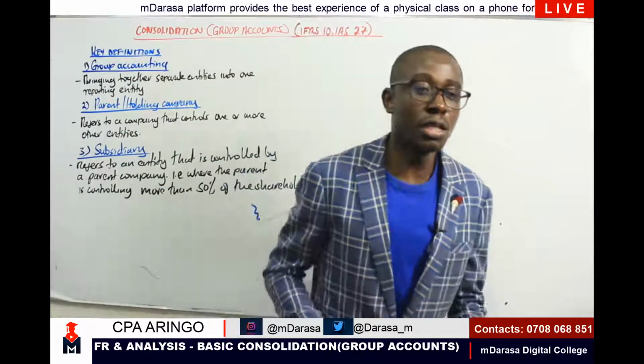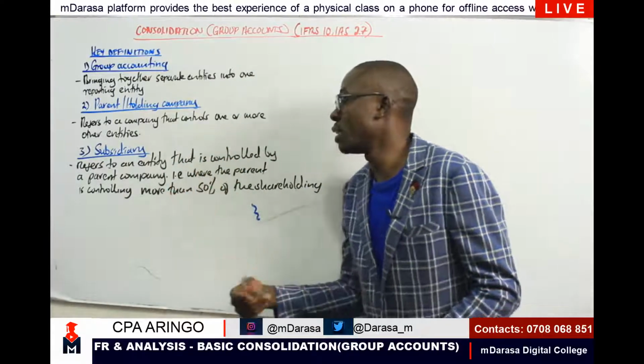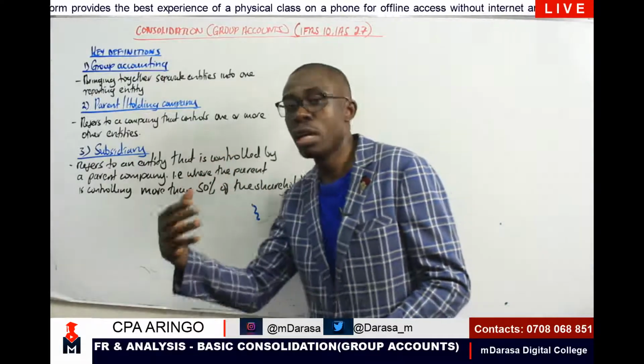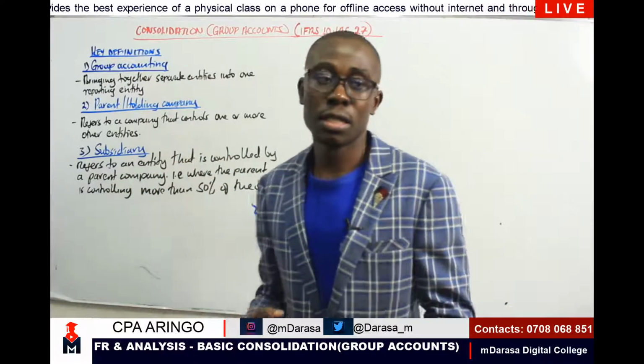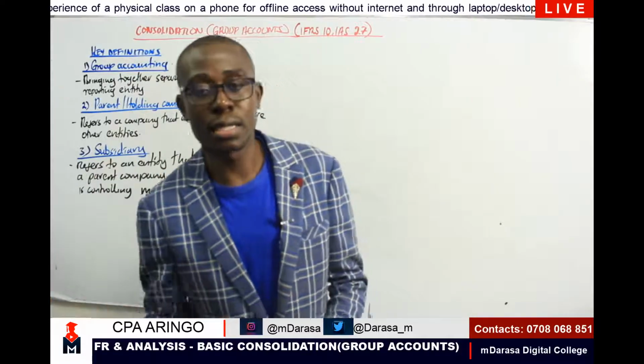In the event where a parent company, remember we've seen what a parent company is, is controlling more than 50%. And whenever we're talking about more than 50%, of course, you're talking of 50 plus.